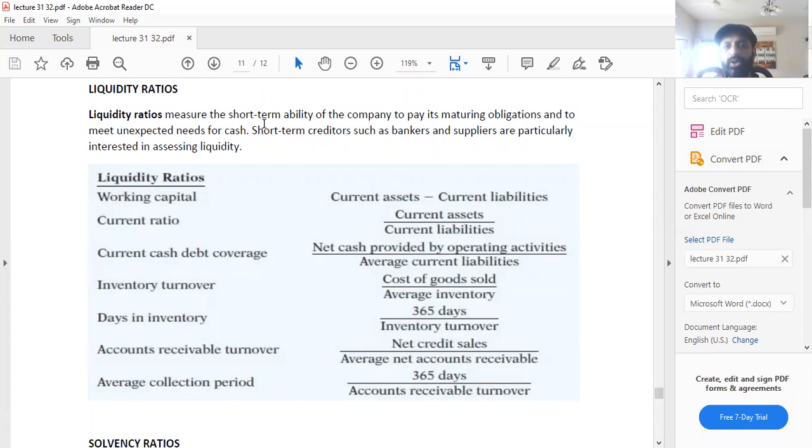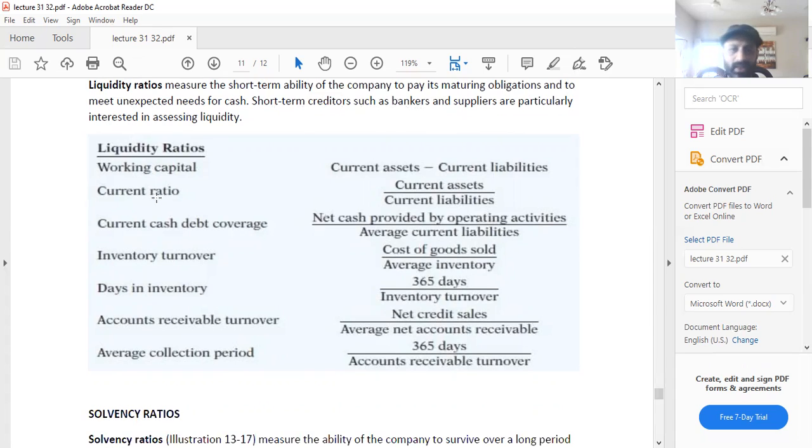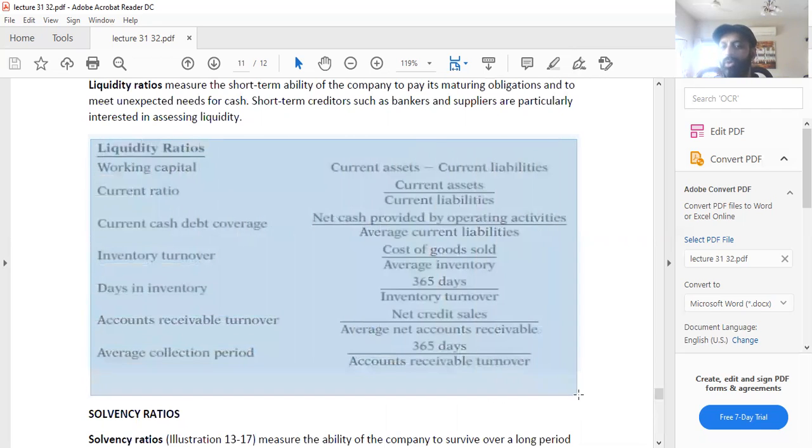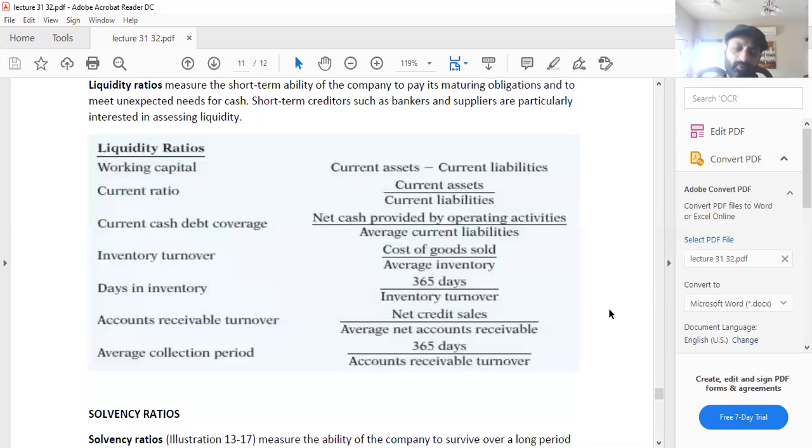Liquidity ratios measure the short-term ability of the company to pay its maturing obligations and to meet unexpected needs for cash. Short-term creditors such as bankers and suppliers are particularly interested in assessing liquidity. Liquidity ratios include working capital, which is current assets minus current liabilities, then the current ratio, which is current assets over current liabilities. So these are the ratios which are very important when you talk about liquidity ratios, and make sure that you follow the other notes as well that I gave you when we were doing the liquidity ratios.